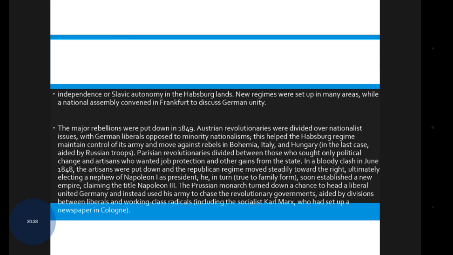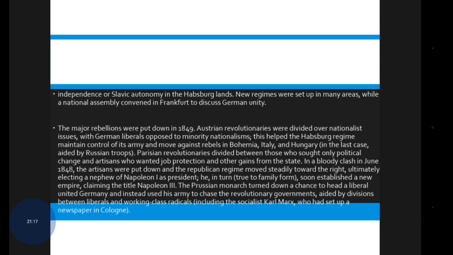In France, the revolutionaries divided between those who sought only political change and artisans who wanted job protections and other gains from the state. In a bloody clash in June 1848, the artisans were put down and the republican regimes moved steadily towards the right, ultimately electing a nephew of Napoleon I as president, and he in turn establishing the empire, claiming the title Napoleon III.